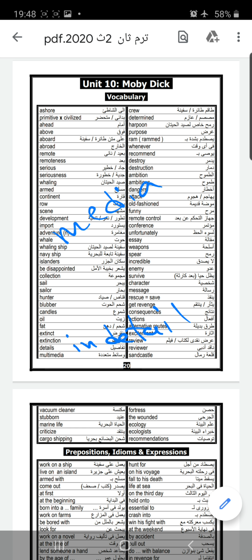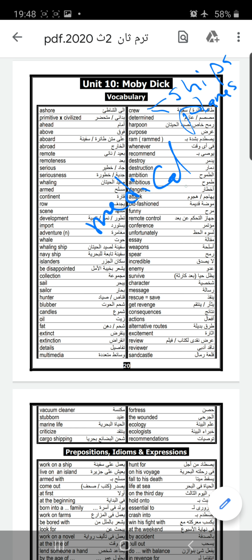Multimedia. We have the word media, and it's a plural. Media are. And the singular of media is medium. Bacteria, bacterium. Multimedia. Crew. We can use crew with ships, crew with planes, crew with medical. We can say medical crew.